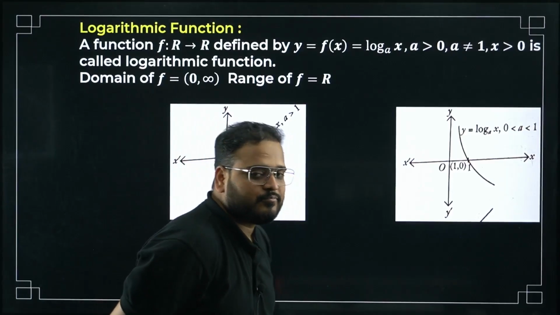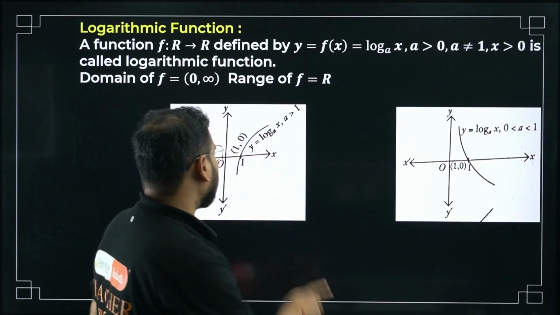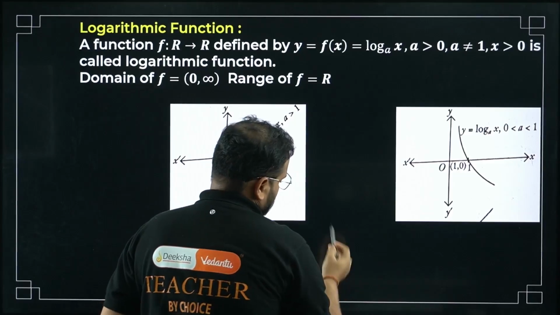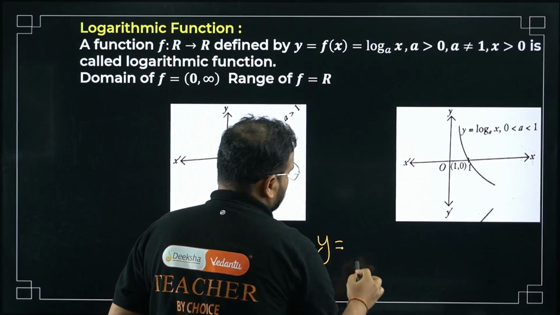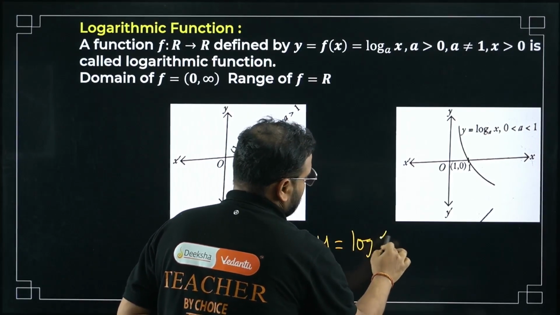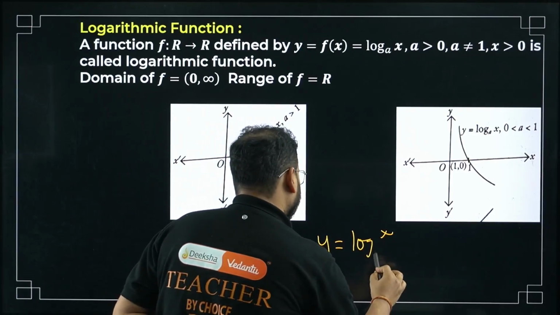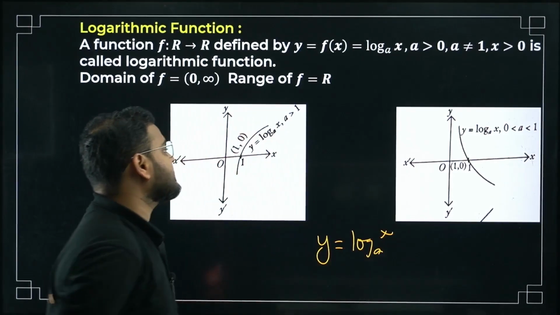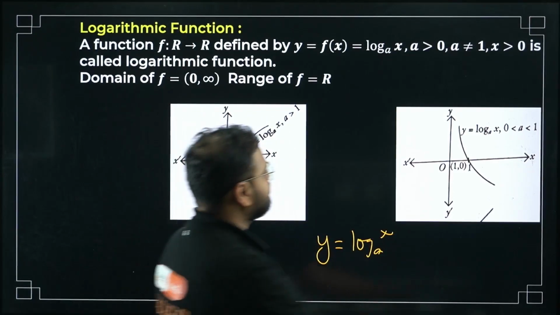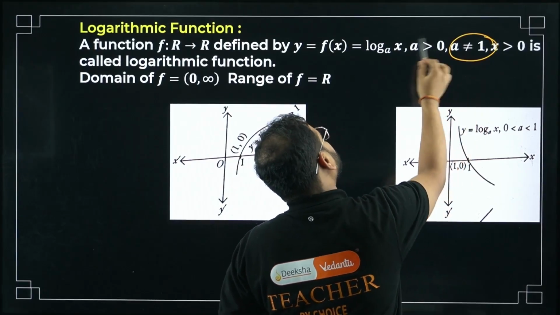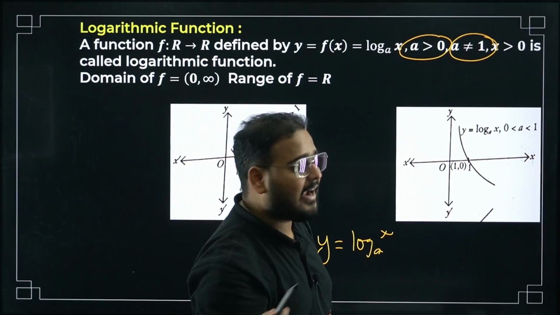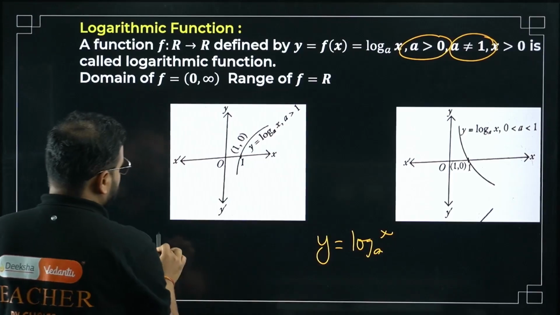Let's move on to logs now. Log graphs, two things to remember over here. First of all, the same condition will apply to the base. Log of a function, any variable x with the base a. This base a can never be equal to 1. This base a has to be always positive, and the domain is always positive.